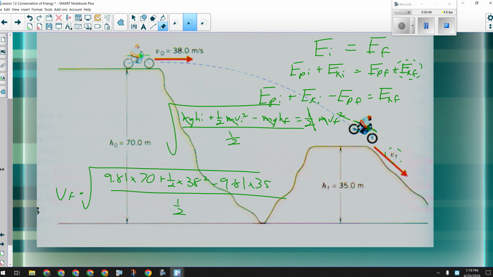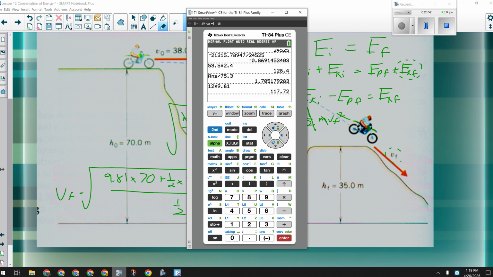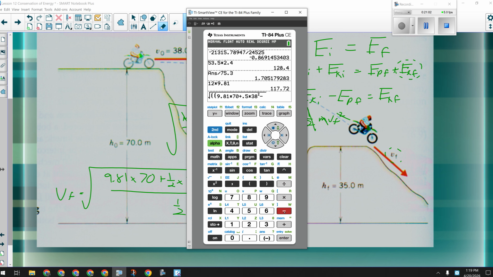If I do that, I should get their speed when they hit the ground on the other side. To 3 significant digits, it's 46.2 meters per second.